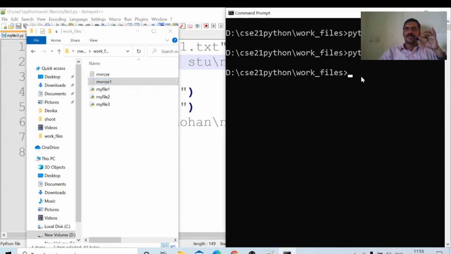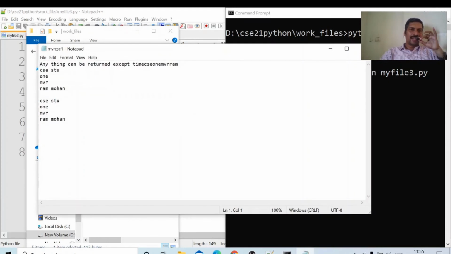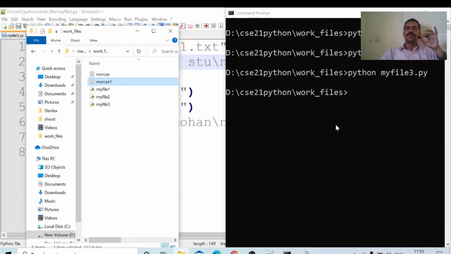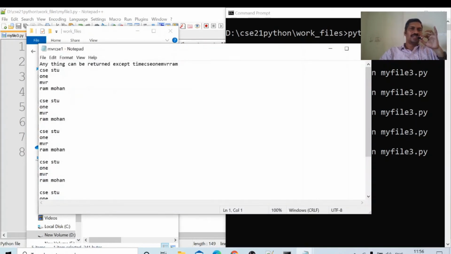Suppose once again I run this program, and now we will see. It is appended at the end of this one: CSCSTU 1 MVR Ram Mohan, like this. If we run it multiple number of times, 2, 3, 4, all the data is appended. If you open and see, CSCSTU 1 MVR Ram Mohan, like that, this data will be appended.